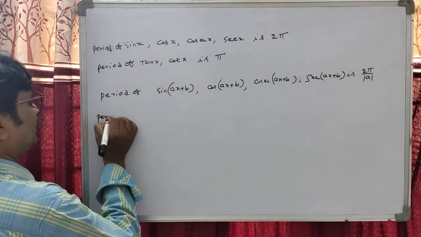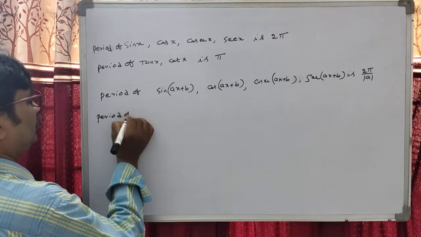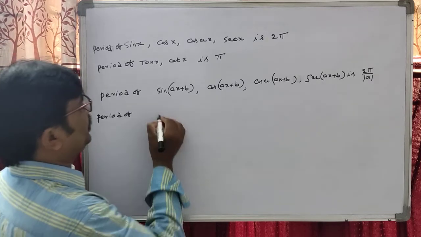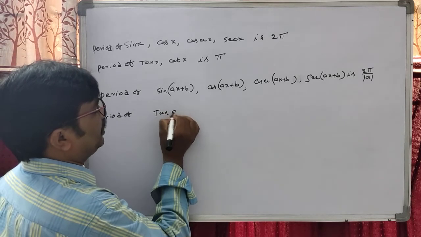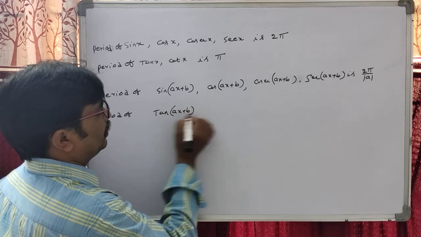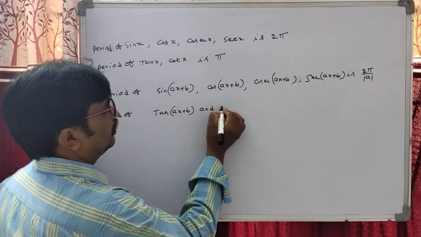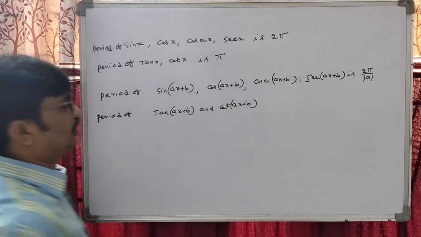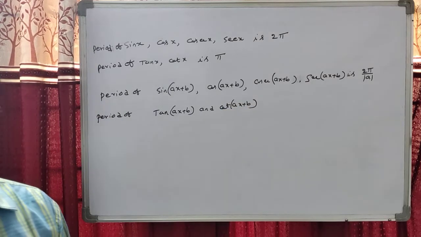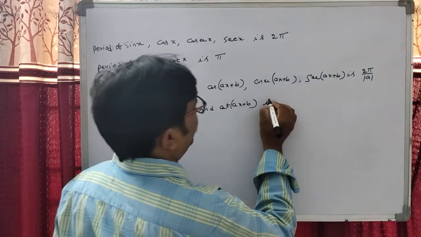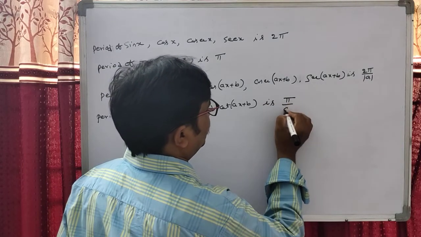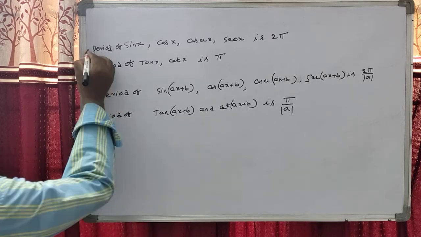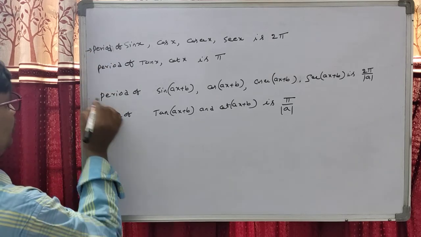Then the period of tan of ax plus b and cot of ax plus b is pi by modulus of a. Okay students, this is the second point.